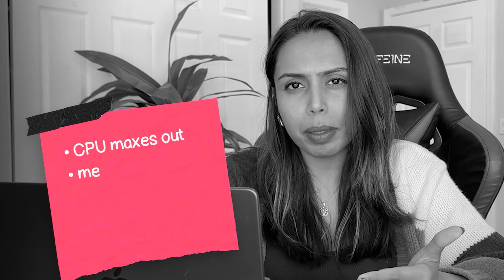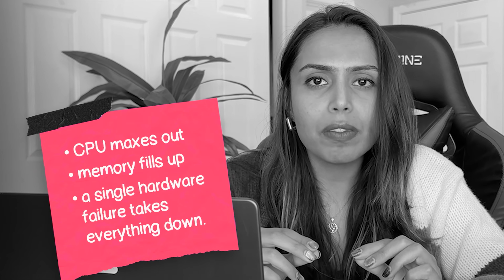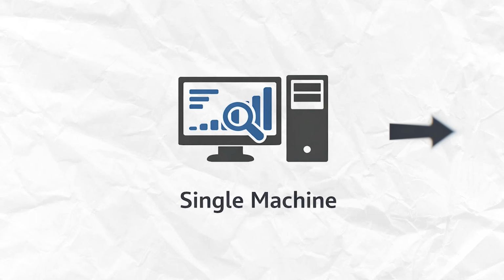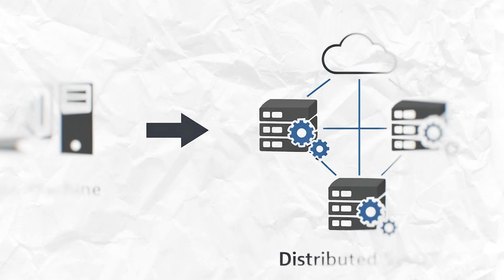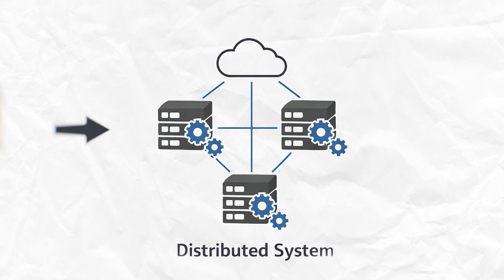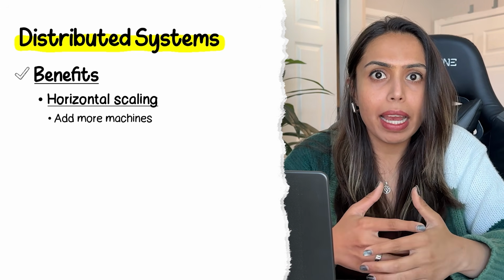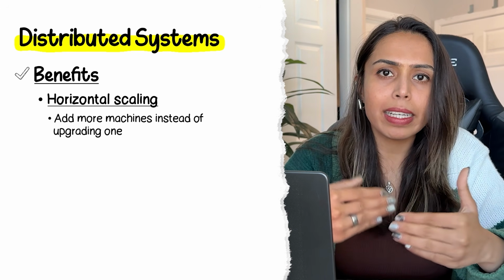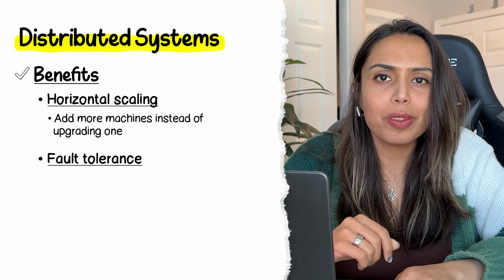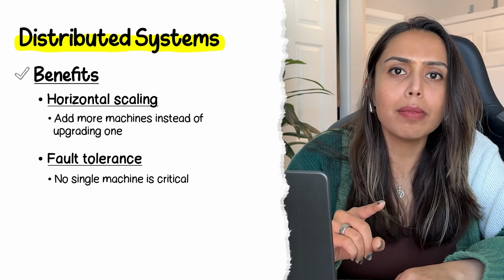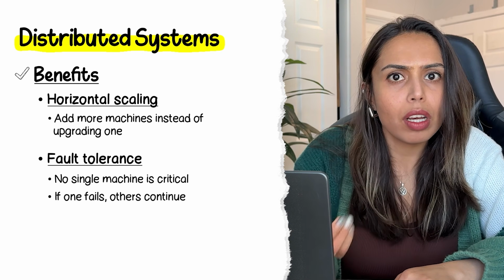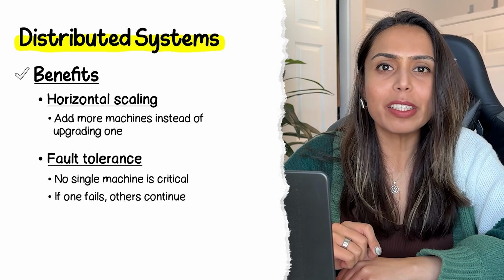But as traffic grows, one machine hits its limits. CPU maxes out, memory fills up, a single hardware failure takes everything down. So the idea of a distributed system is to split that one machine into multiple machines that communicate over a network. What is the benefit here? You can scale horizontally by adding more machines rather than constantly upgrading the single one. And you get fault tolerance because no single machine is critical. If one goes down, the other comes up. So there's no single point of failure here.